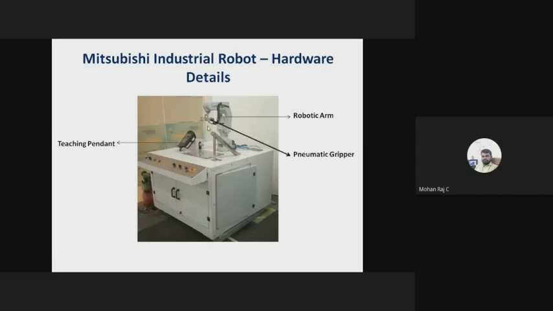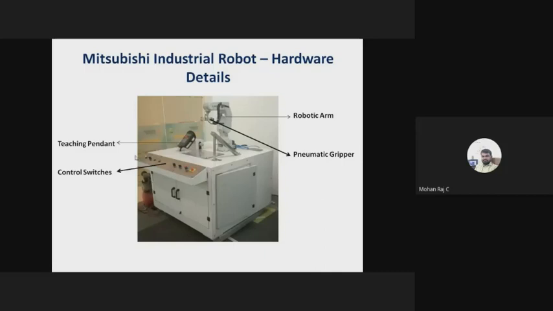And this one is a pneumatic gripper. So here, this is a tool, right? You can fix your own tool. So it is a pneumatic gripper. It means it holds the object with the help of pneumatics. There is no electromagnetic gripper. Here we are using a pneumatic gripper, which is completely operated based on the pneumatic supply.